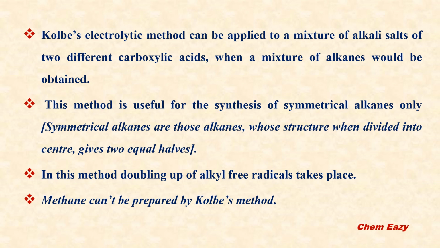For example, if we divide ethane, we can get two equal halves: CH3 one part, another CH3 one part. Like that we can get. But if you divide propane, two equal halves cannot be obtained. So ethane is one of the symmetrical alkanes. Propane is an unsymmetrical alkane. So this method we can use to synthesize only symmetrical alkanes.